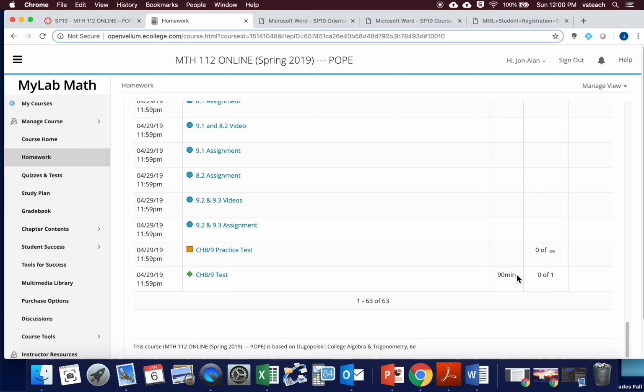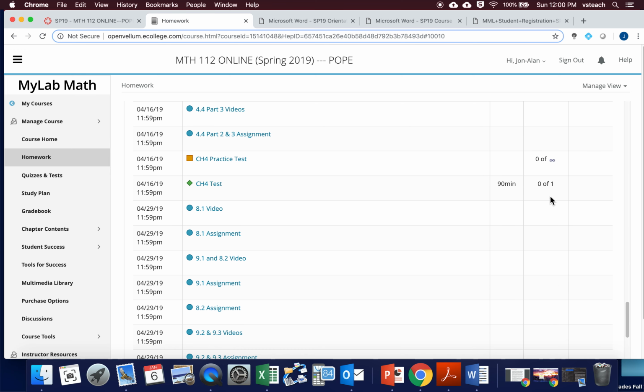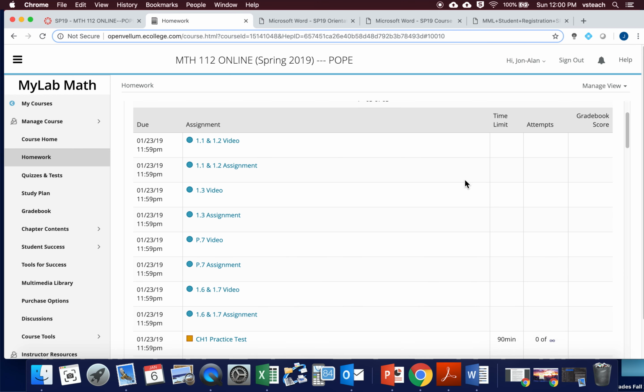Now again, you can pay attention to these tests. You notice they have 90-minute time limits and you have one attempt at the test. So once you log into the test, you need to be ready to finish those. Right before each test, you will see there's a practice test, and you have infinite attempts at those. Again, they're for your practice. They do not count in the grade book. They are just preparing you for the test because they are very, very similar to the actual test. So please take advantage of those.